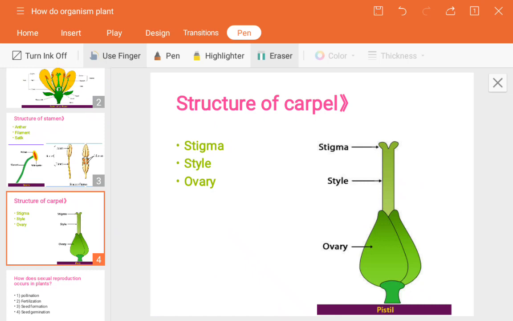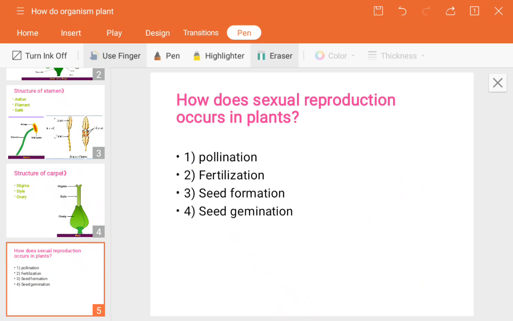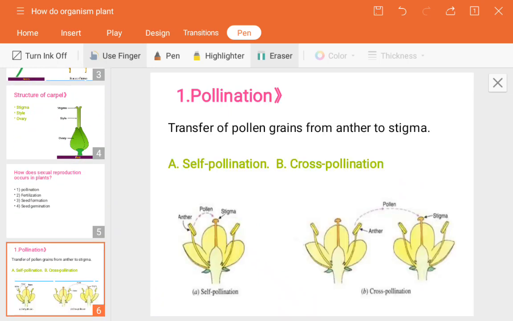How does sexual reproduction occur in plants? In four steps: first pollination, second fertilization, third seed formation, and fourth seed germination. Pollination means the transfer of pollen grains from the anther to the stigma. It is the process in which pollen grains are transferred from the anther to the stigma.